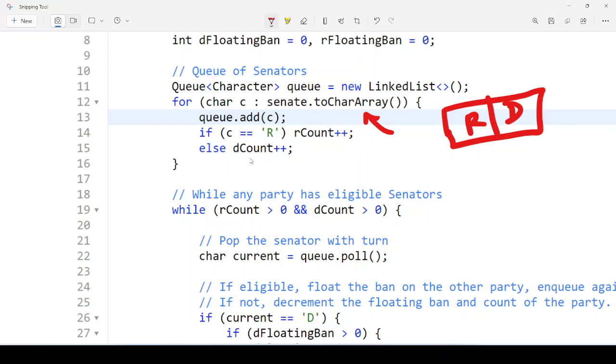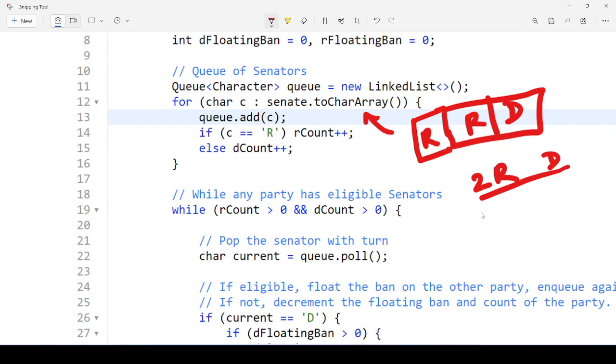Why are we incrementing? Let's suppose there are already 2 Rs. For the R count you can see it is 2 times, right? R is 2 times, okay. So 2 Rs are here and D is here like this, okay. So only one D we have actually, as you can see.